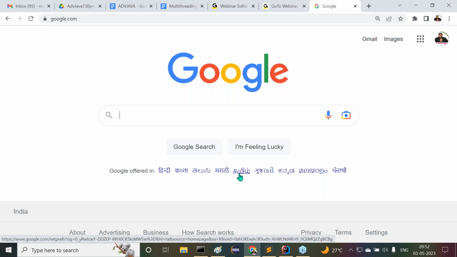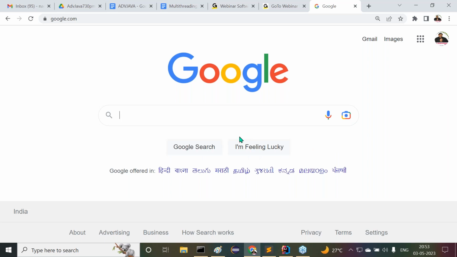This is Kannada, I think. Gujarati. Tamil, okay. Kannada is exactly right. Okay, good. All languages are covered, no problem.